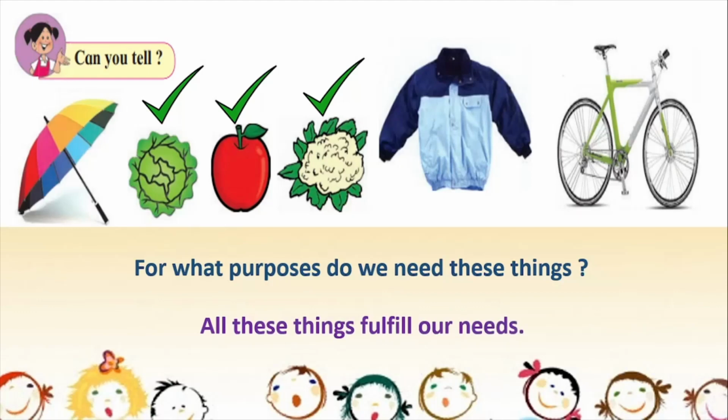All these things, they fulfill our daily needs. Okay, so the three things that I have marked for you, we eat them. The umbrella, we use in case of the rain. The wind cheater also, we use in order to protect us. Okay, the bicycle we use in order to go from one place to another. So they fulfill all the needs that we have on a daily basis.